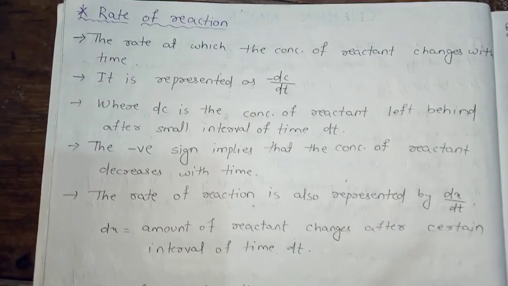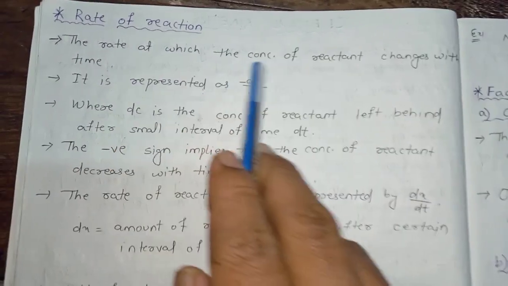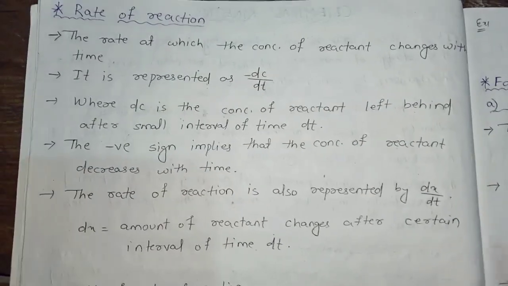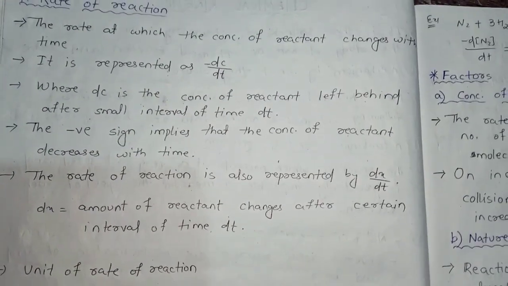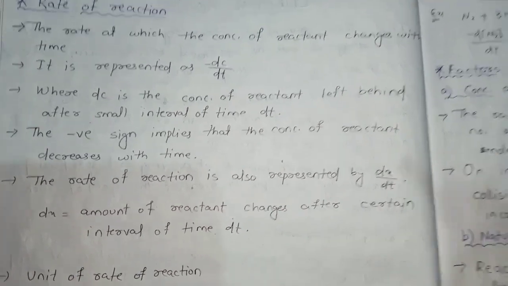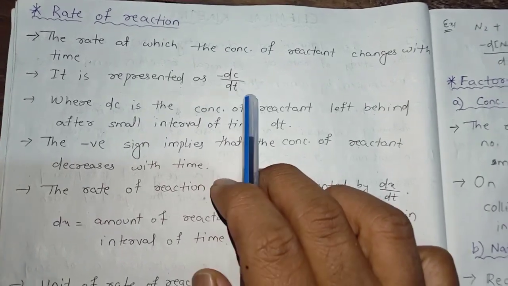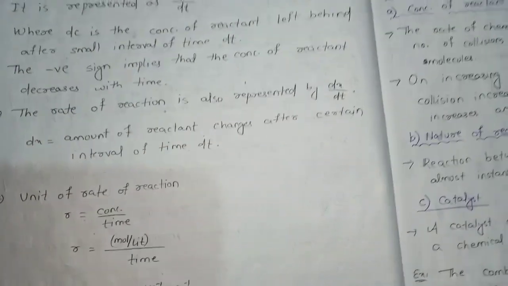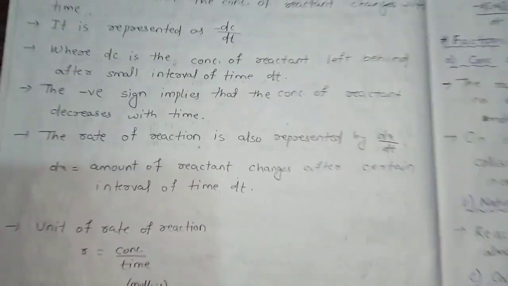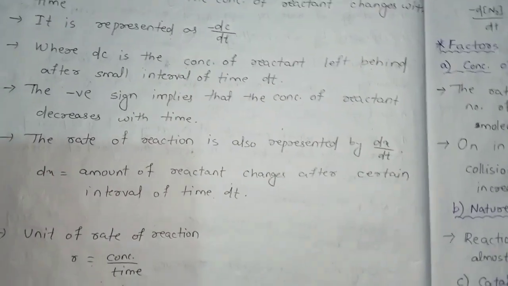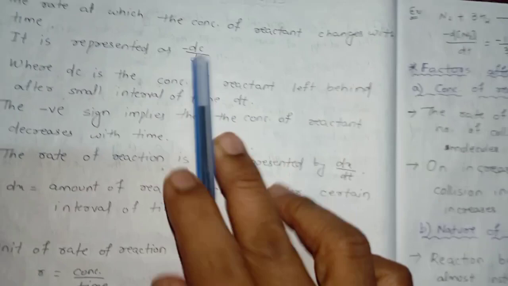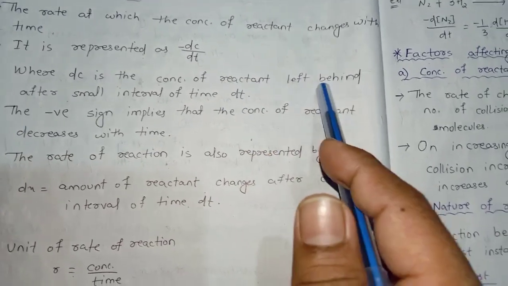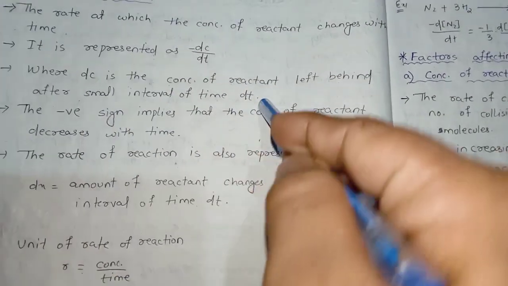Then there comes what is rate of reaction. The rate at which the concentration of reactant changes with time is known as rate of reaction. Means at which rate the concentrations are changing to the product. It is represented by dc by dt or dx by dt generally, and the minus sign is used because the rate of reaction is always positive, and as the concentration is changing from reactant to product, dc will always be negative. So here we put the negative sign, where dc is the concentration of reactant left behind after a small interval of time dt.